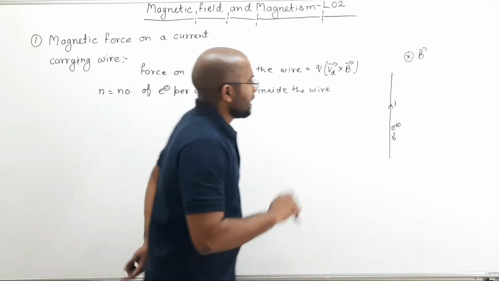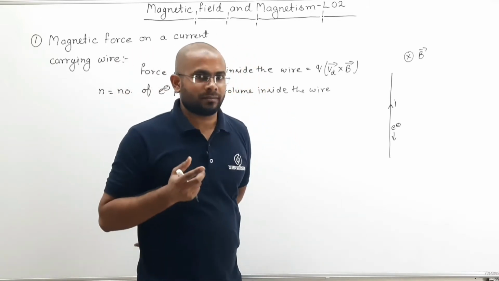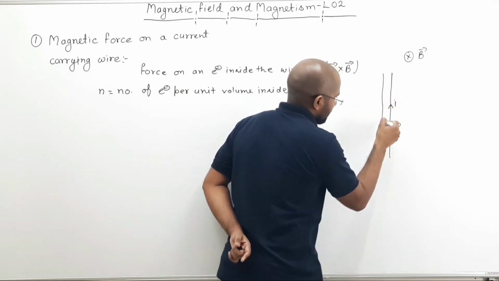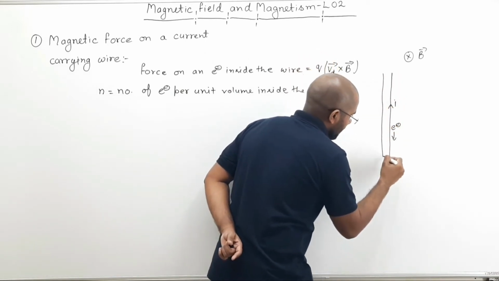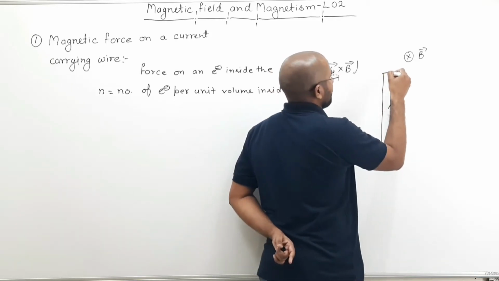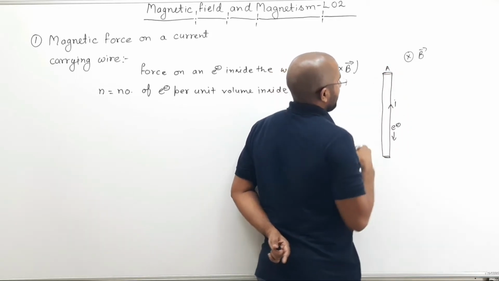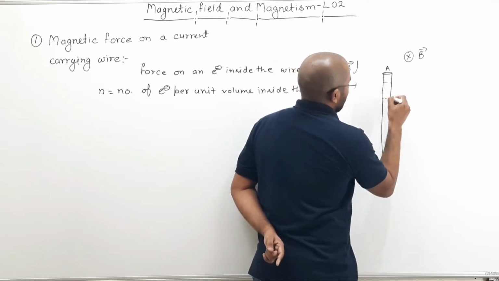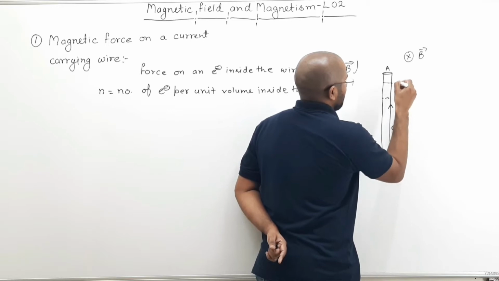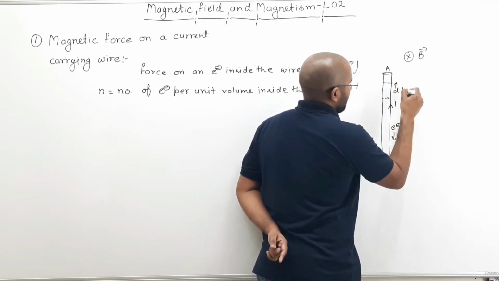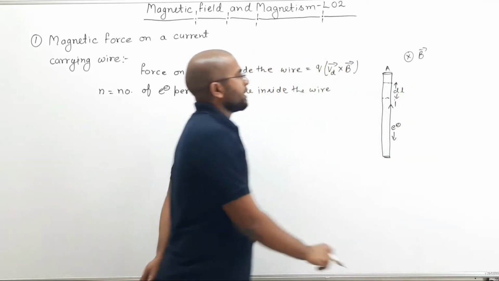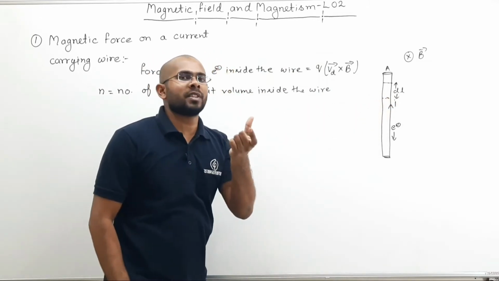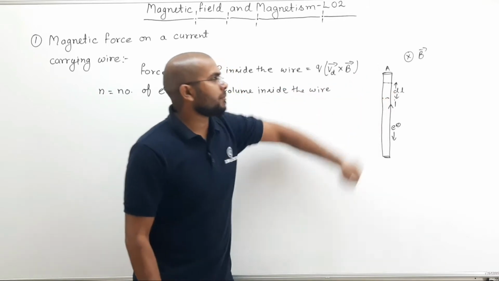Now see, let us take a cross section of our wire. Let us increase the width of the wire. This is my wire of area A. Now let us take a cross section of length dl, from here to here. If this is a cross section of length dl, then what will be the volume of this section? Area multiplied by dl.